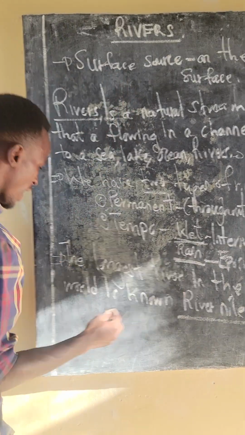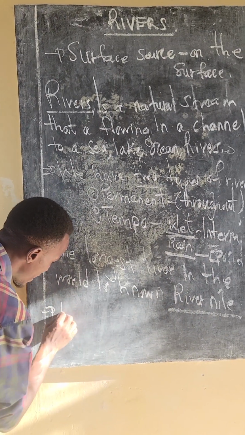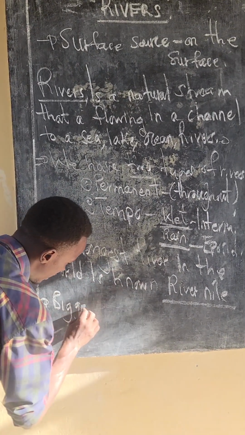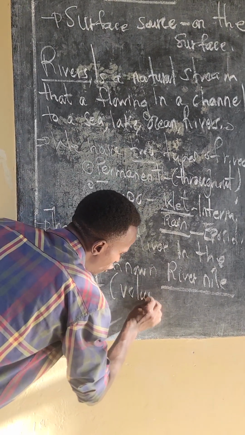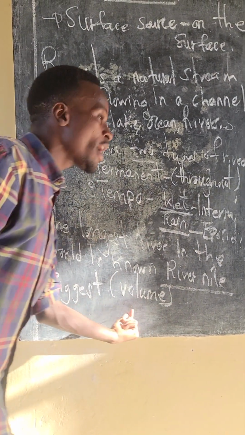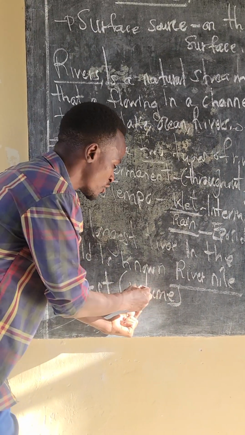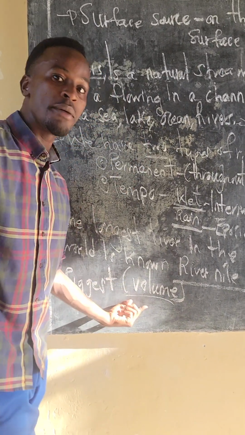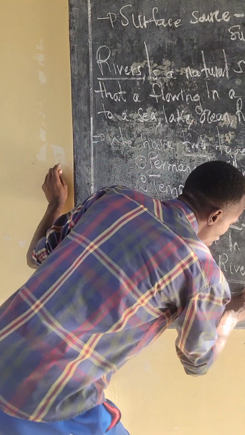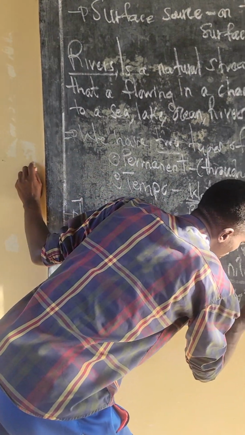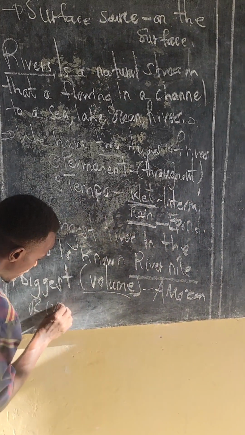And then we have the biggest one, but in terms of volume, you should understand this one. When you are talking about volume, we are talking about the amount of water that's found in that river. Here we have the river which is known as Amazon River.